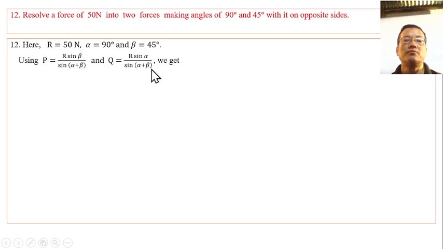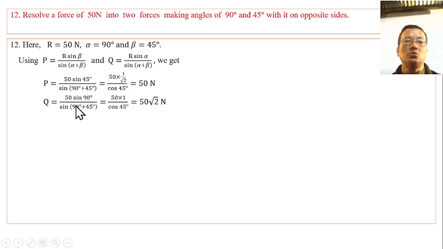Therefore, P, using the resolve formula, is R sin beta over sin of 90 plus 45, and Q uses the same formula with alpha as 90, then we get 50 times root 2 Newtons.